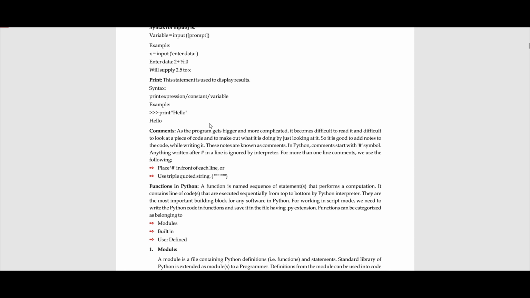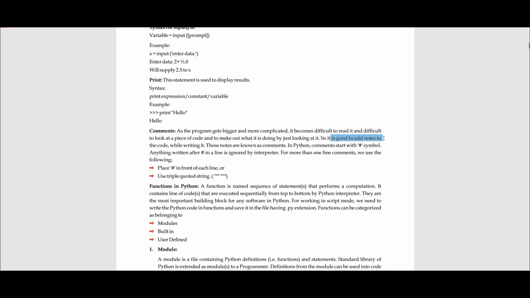Now for that you would need to provide comments in your programming code as to tell what this particular line is supposed to do, or what this particular function is supposed to do, what set of input or output it's supposed to give, okay, why? Because it makes the program more readable and more understandable for the other person, okay. Now let's see the definition. As the program gets bigger and bigger and more complicated, it becomes difficult to read, okay, and difficult to look at a piece of code and to make out what it is doing, okay.